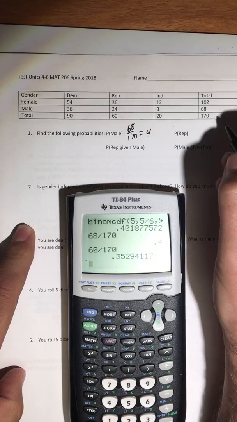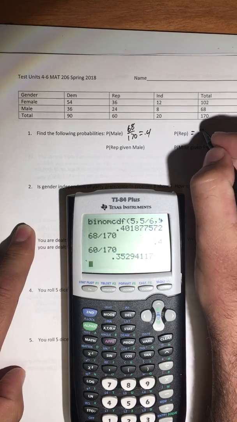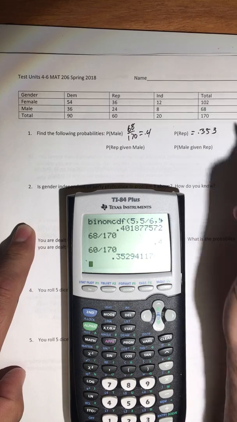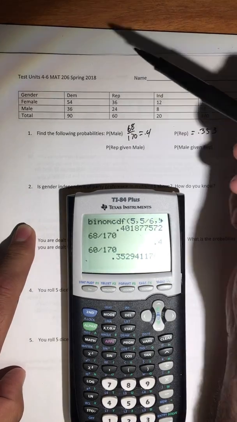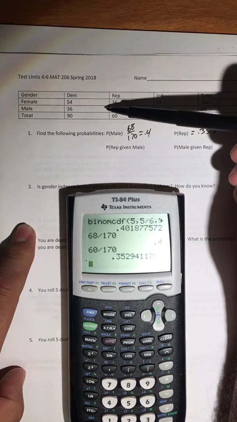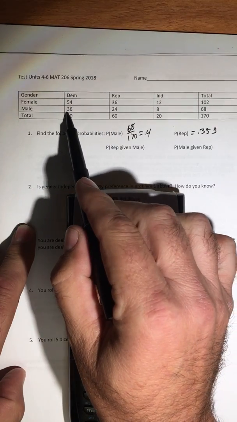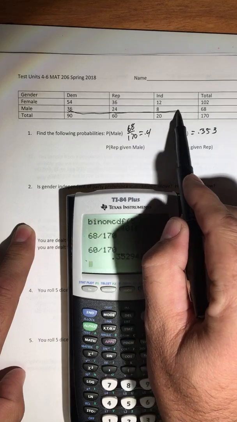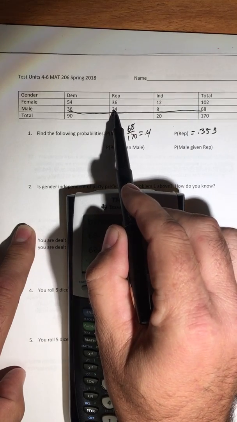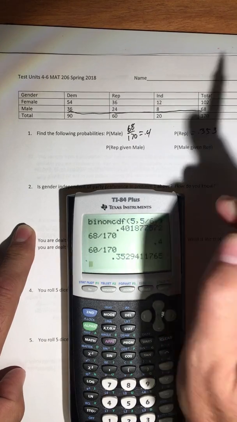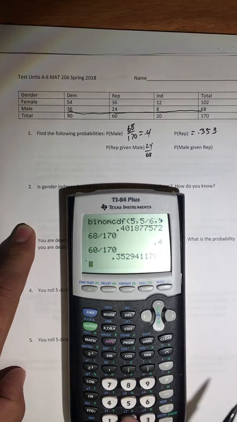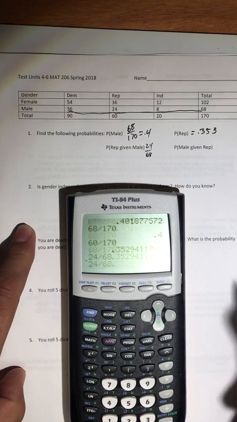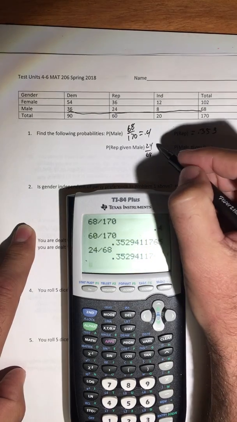So that's 35.353, so 35.3%. Republican, given that you're male. So that means we're only looking at the males. So that's this row. And who are the Republicans? Well, there's 24 male Republicans out of 68 total. So this is 24 out of 68, and that reduces to 35.3%.